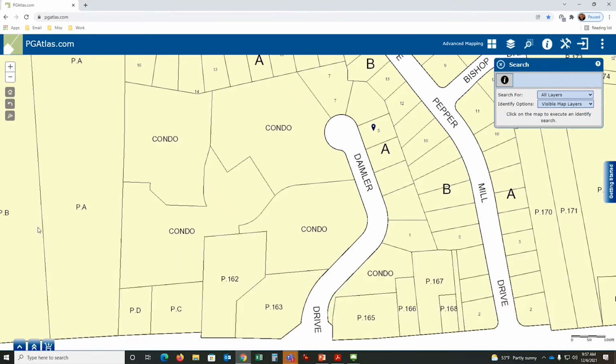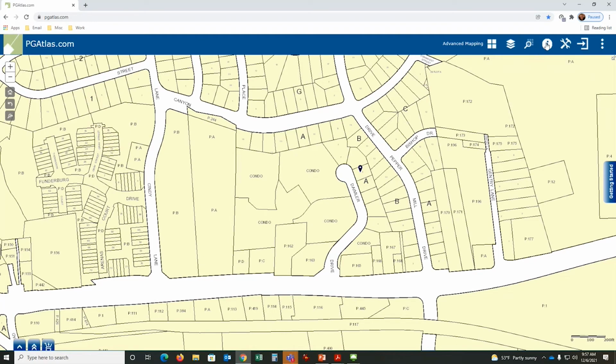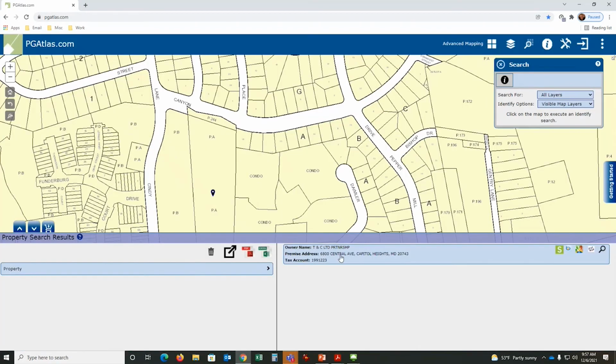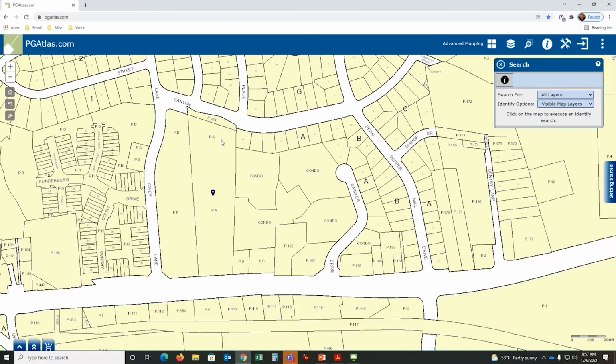Now, what I wanted to show you is over here is parcel A. It's a very large parcel. If I click identify here, you notice that there is only one owner. It's TNC Limited Partnership. Again, I click on this, it expands it, all the same tools apply. So in this example, one large area, one tax account, one small area, one tax account.